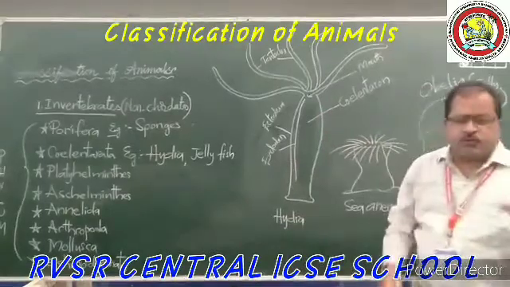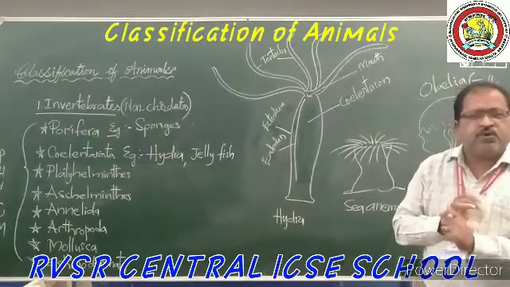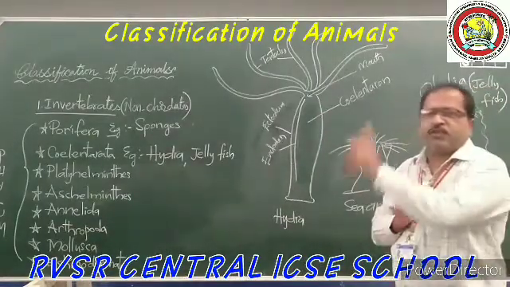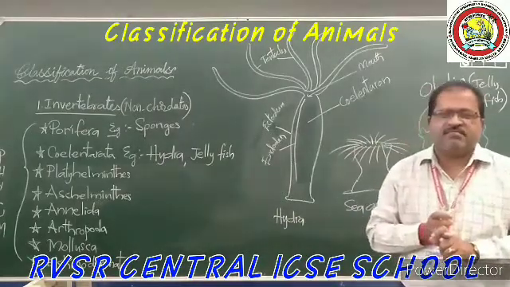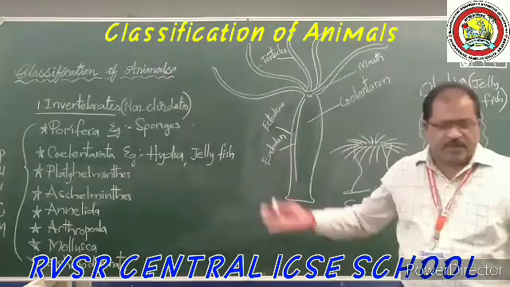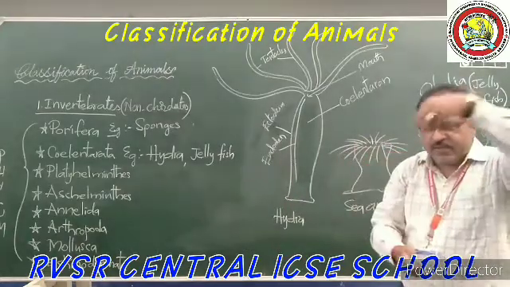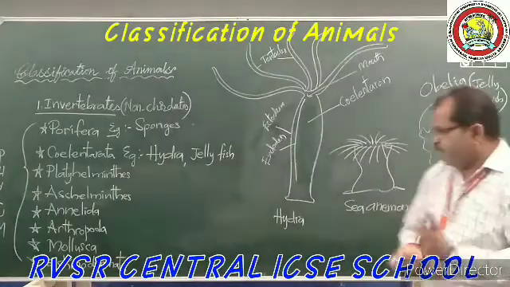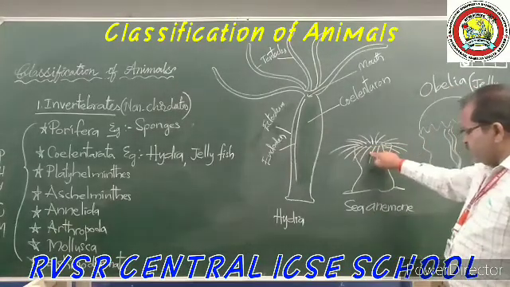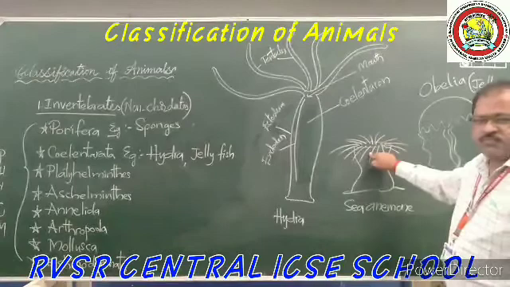These tentacles are useful for locomotion, for moving from one place to another place, and also for capturing the food material. They will capture the food material and send it into the mouth of this hydra. Hydra as well as the sea anemone are like that.